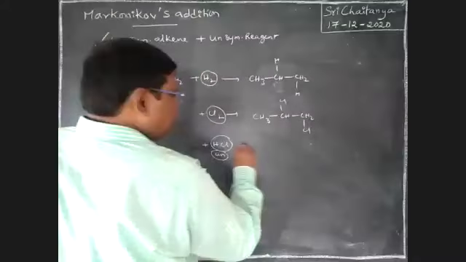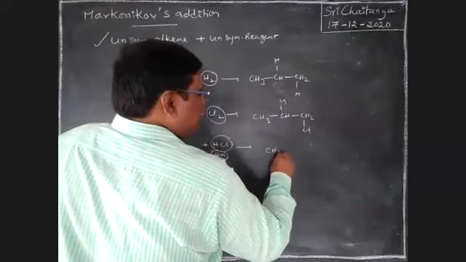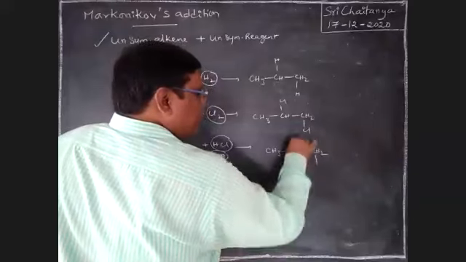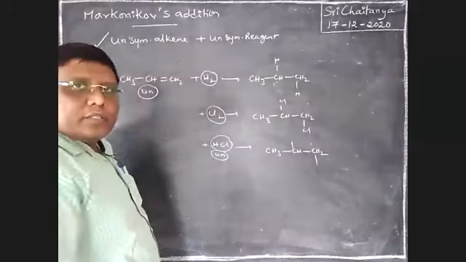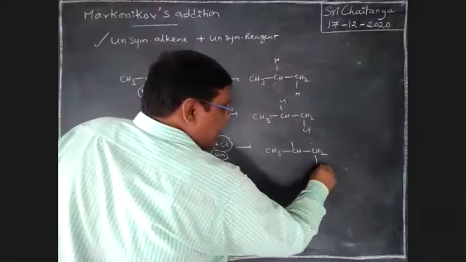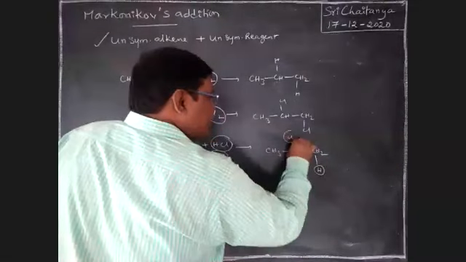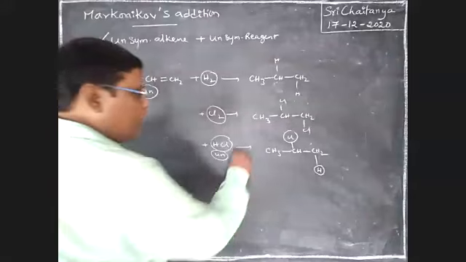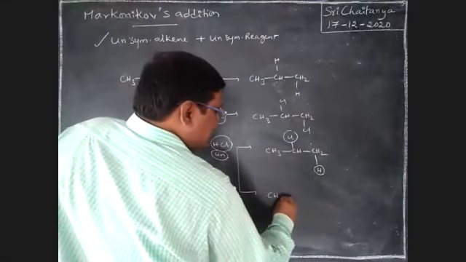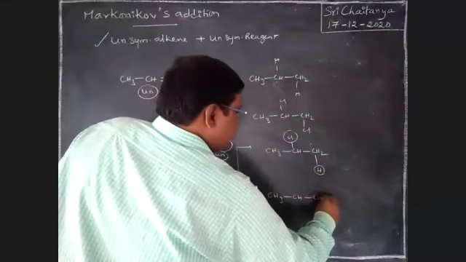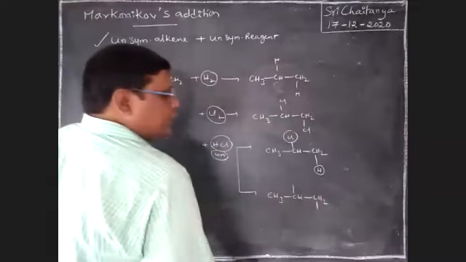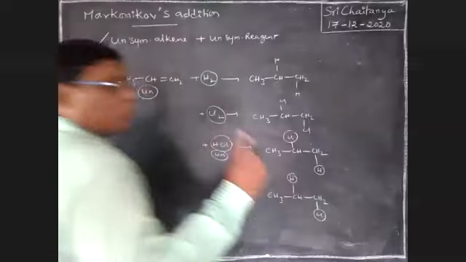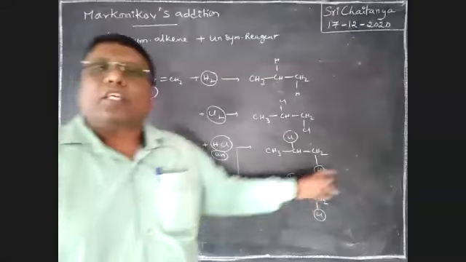Now, see here, CH3, CH double bond CH2, boys. Here is one bond, any two sigma bonds. If hydrogen is attached here and chlorine is attached here, the product is 2-chloropropane. If hydrogen is attached here and chlorine is attached there, it is 1-chloropropane. Two different products are formed.